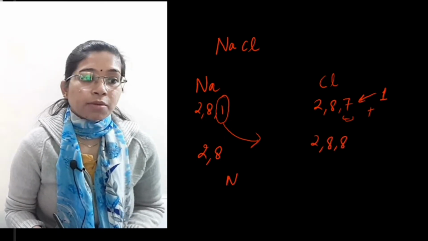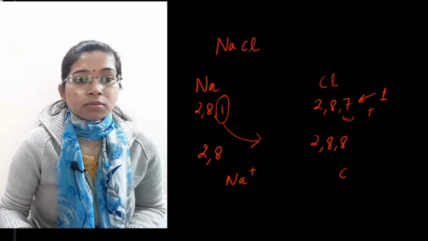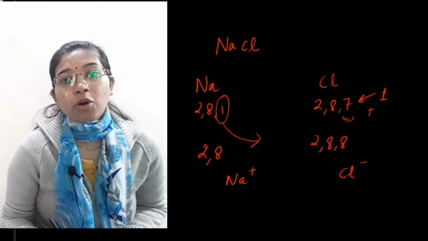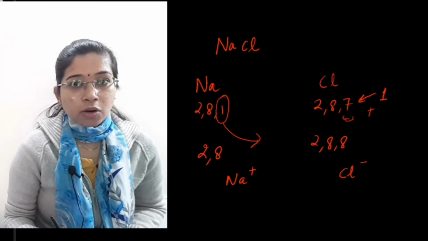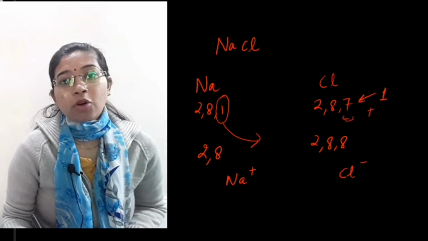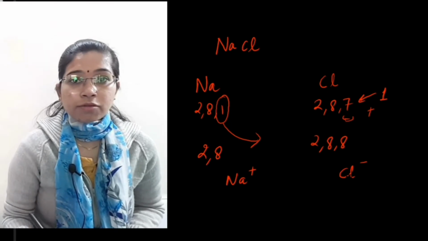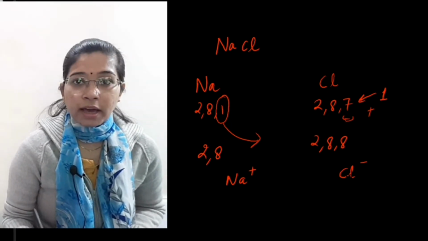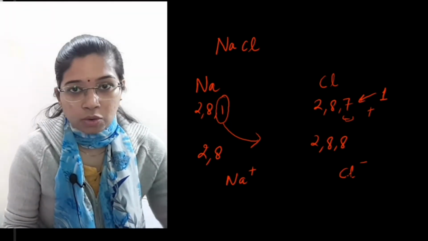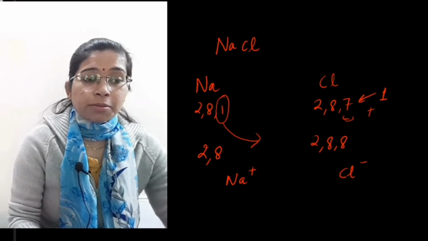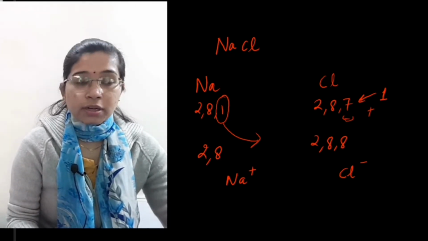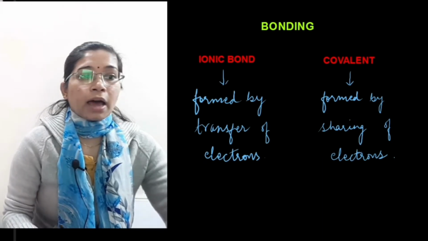And in this way both of these will form an ion. Sodium will form a positive ion because it is losing an electron, and chloride ion will be formed by gaining an electron and it will have a negative sign. In this way both of these form ions and it will be an ionic compound, right? So this was about how the electrons are transferred, and this is counted as the ionic bond.